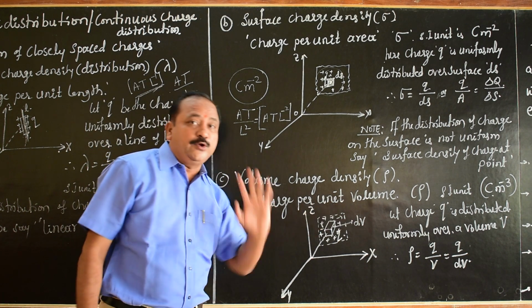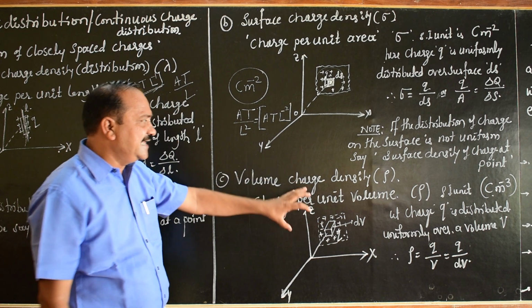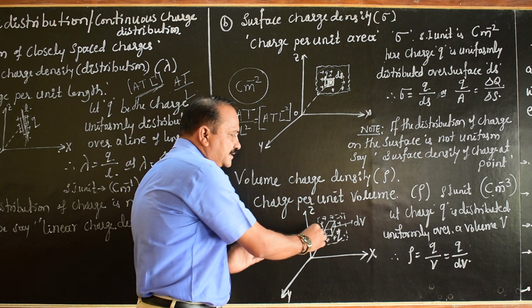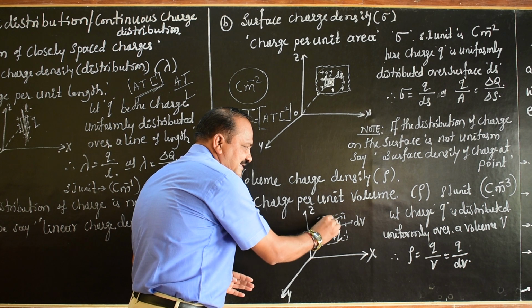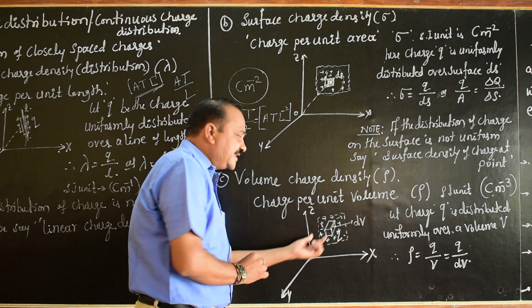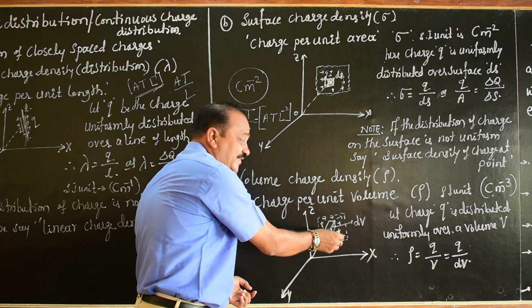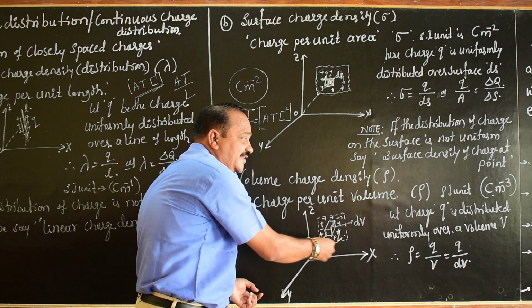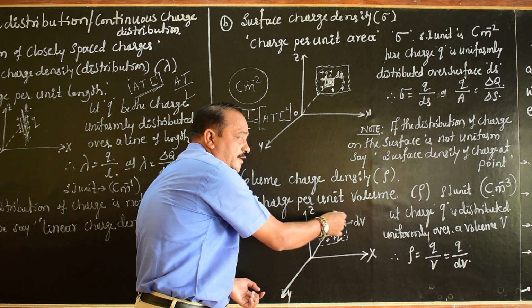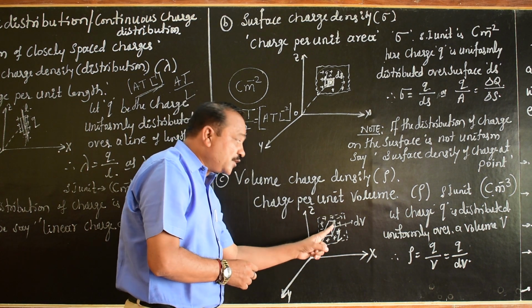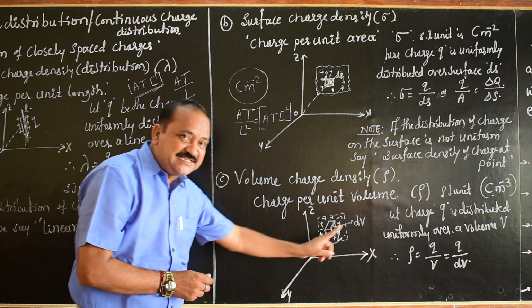Let me take a particular body whose volume is dV. The charge Q will be uniformly distributed over this volume.